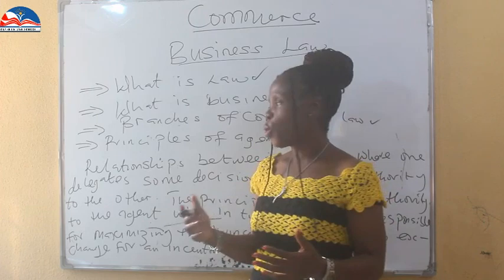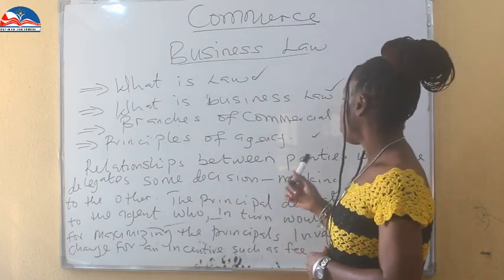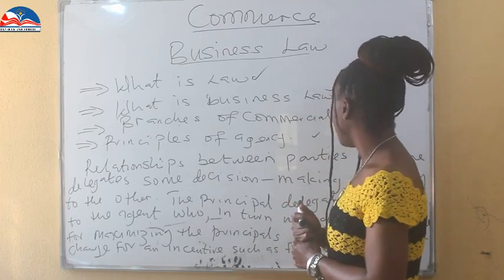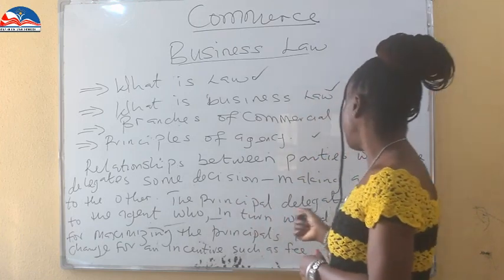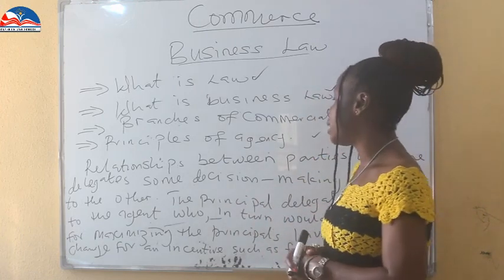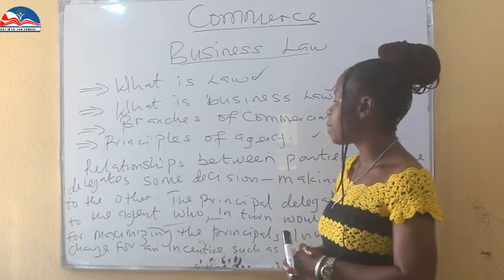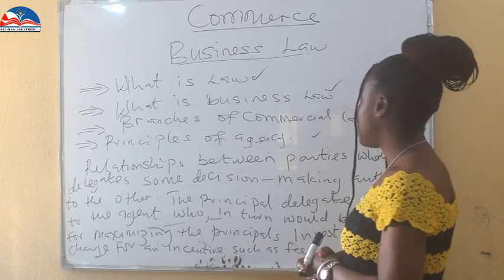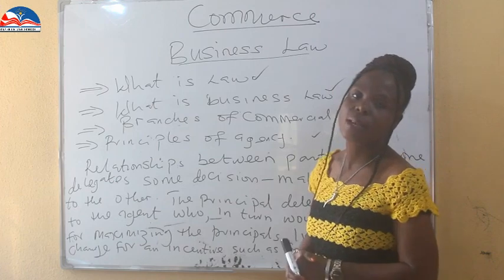So the principle of agency is a relationship between parties where one delegates some decision-making authority to the other. The principal delegates authority to the agent, who in turn will be responsible for maximizing the principal's investment in exchange for an incentive such as a fee.